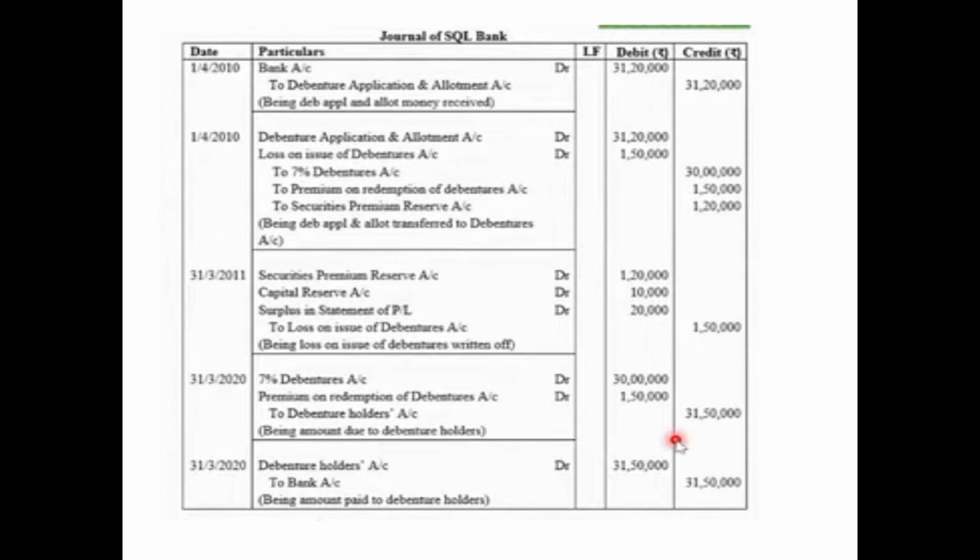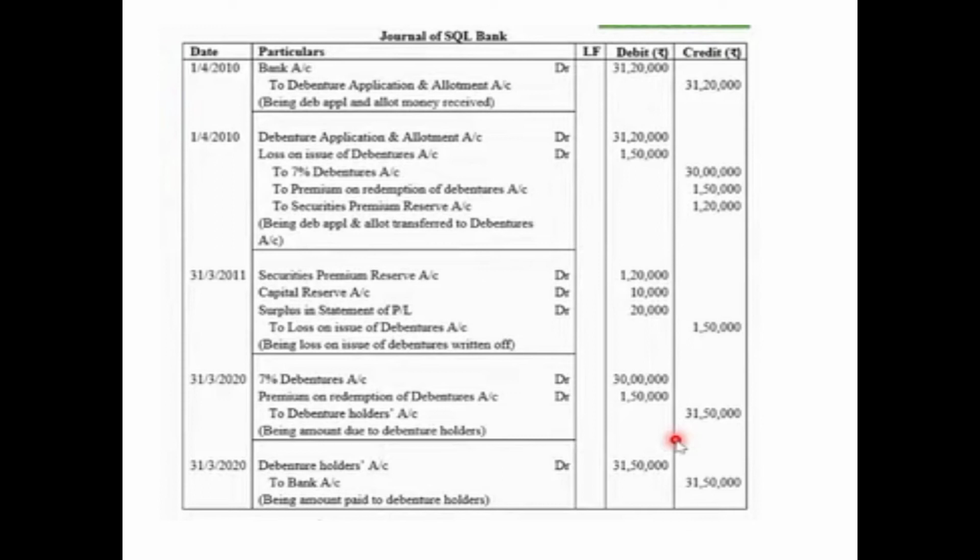So that means 1,30,000 we have utilized from the capital profits, but still 20,000 is left to be written off. So that will be written off from the surplus in statement of P&L. So we will debit surplus in statement of P&L with 20,000 to loss on issue of debentures account 1,50,000. Loss, when it was incurred, it was debited. Now when we are writing it off, we have credited. Being loss on issue of debentures written off.